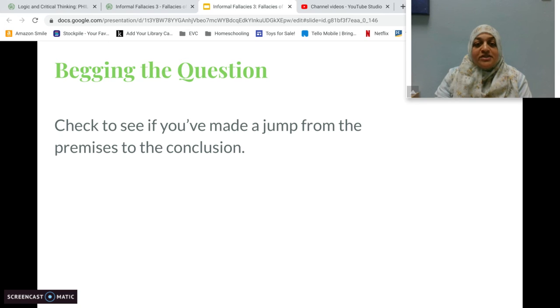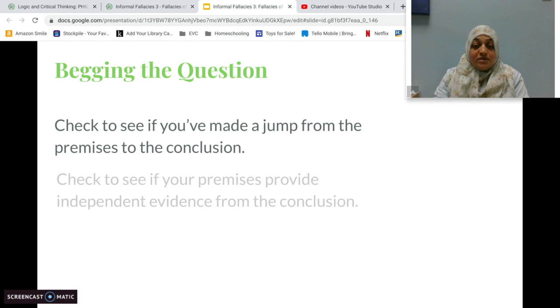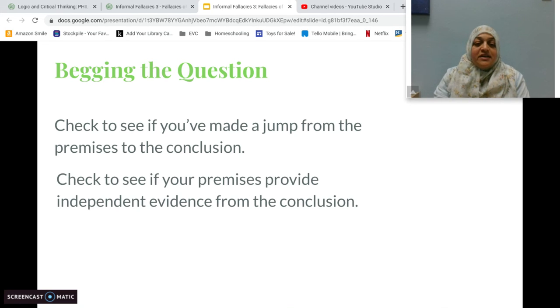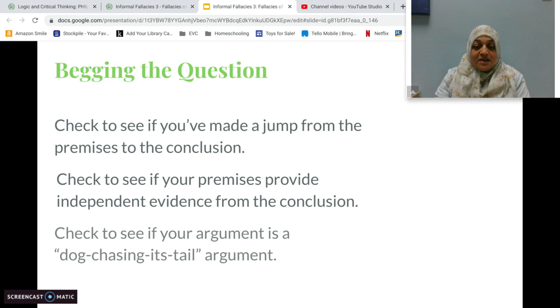So for begging the question, those are the three types of begging the question: either leaving out a premise, restating the premise or restating the conclusion as a premise, or circular reasoning. To check for begging the question, check to see if you've made a jump from the premise to the conclusion by skipping some other premise. Check to see if your premises actually provide independent evidence from the conclusion, or if it's just restating the same thing. And just make sure you're not doing that circular kind of thing.